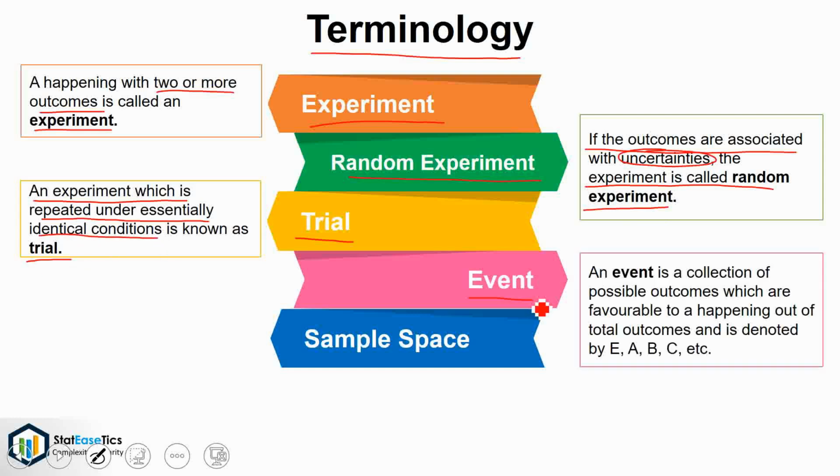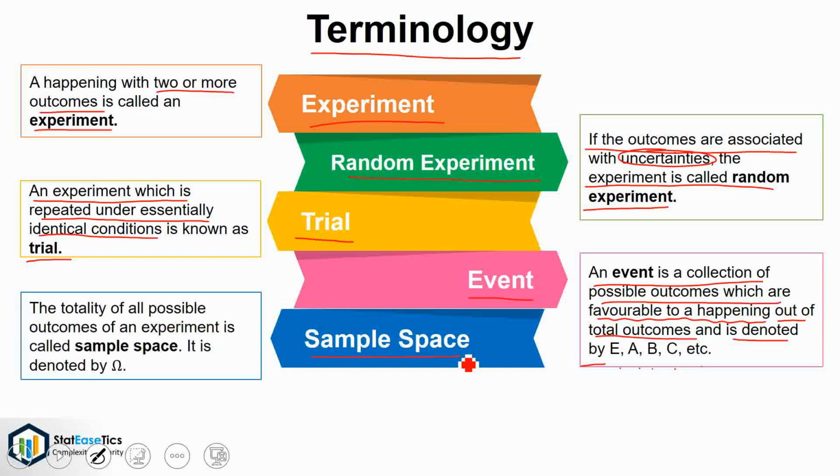Event. An event is a collection of possible outcomes which are favorable to a happening out of total outcomes and is denoted by capital E, A, B, C, etc. Sample space. The totality of all possible outcomes of an experiment is called sample space. It is denoted by omega.